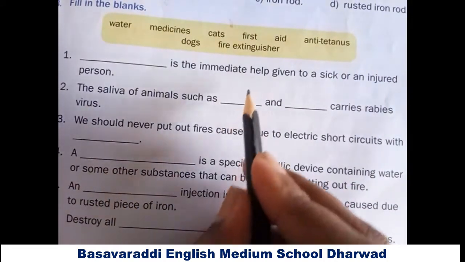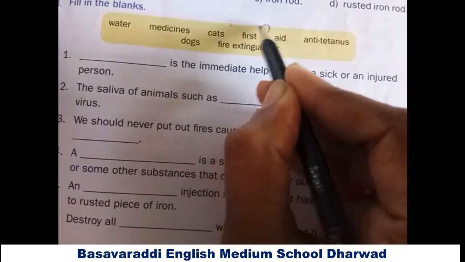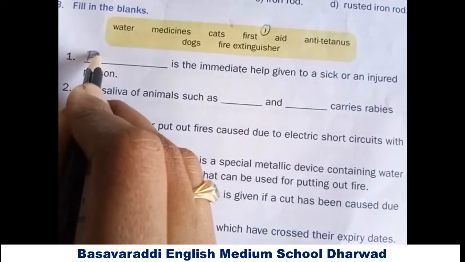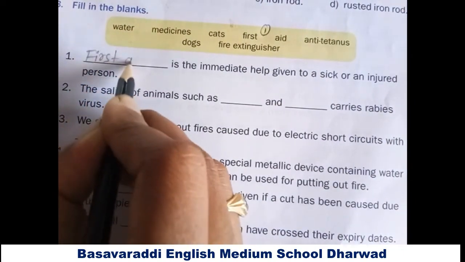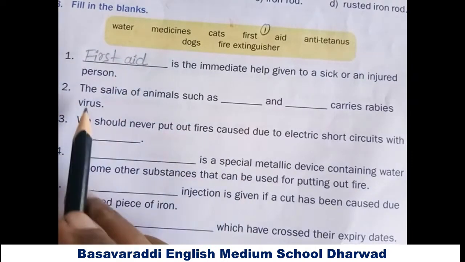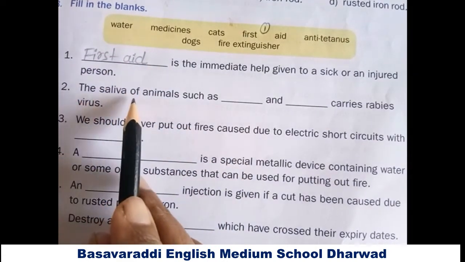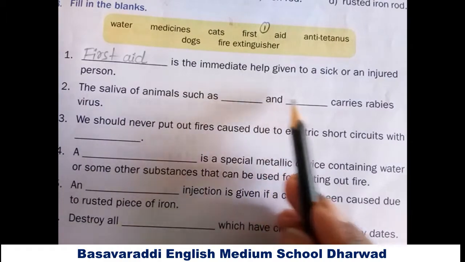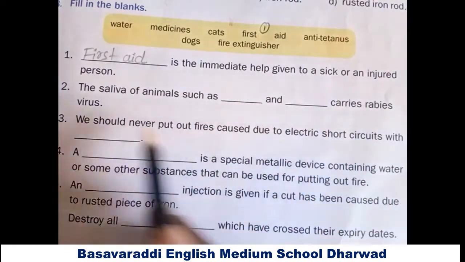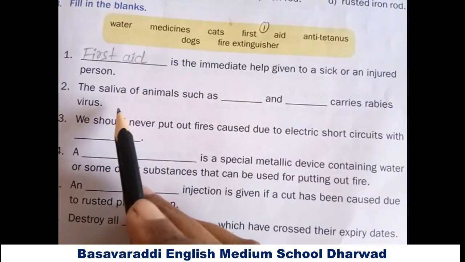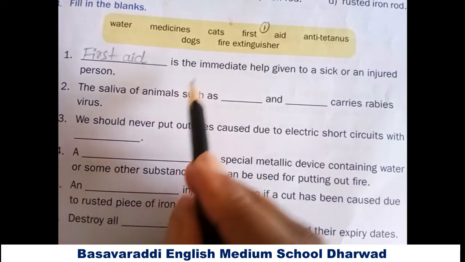The first aid. Second one, the saliva of animals such as dash and dash carries rabies viruses. The dogs and cats.